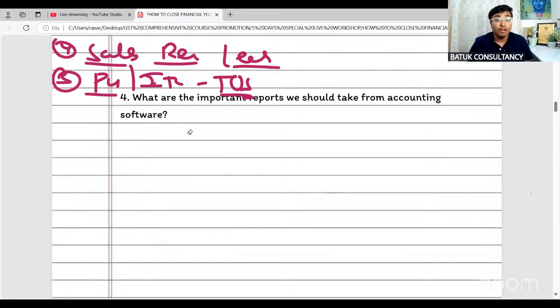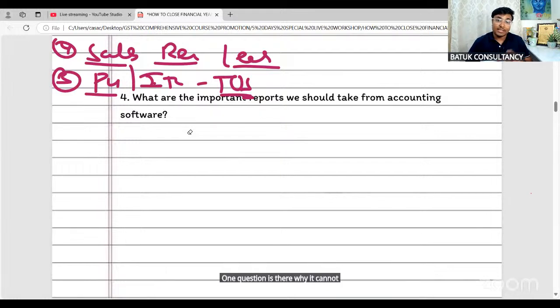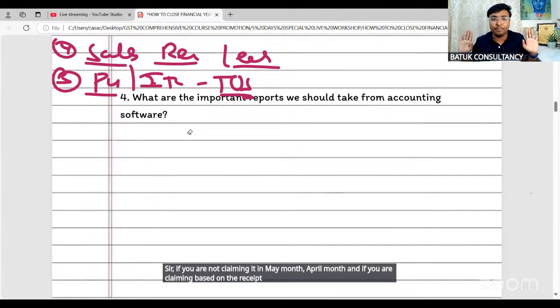Now, next, what are the important reports we should take from accounting software? One question is there: why it cannot be claimed in May month? Sir, if you are not claiming it in April month, and you are claiming based on the receipt of goods in May month, it is completely okay.